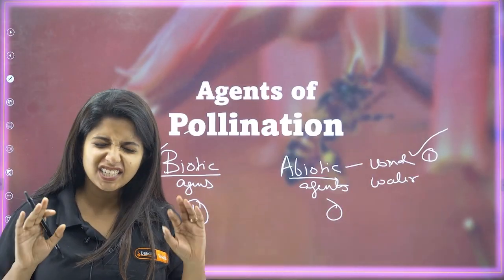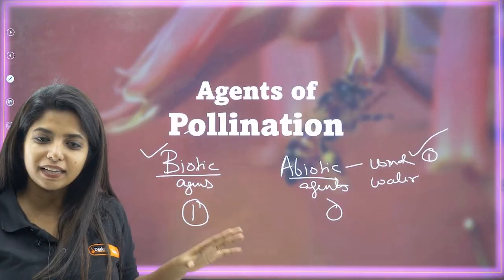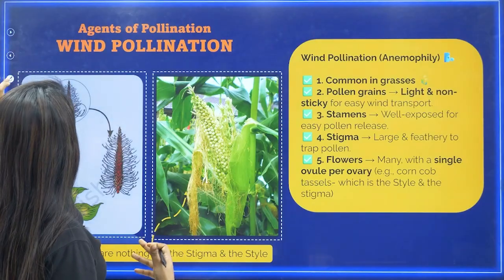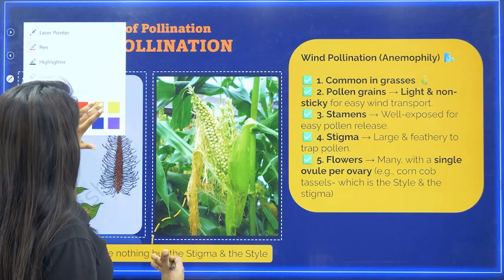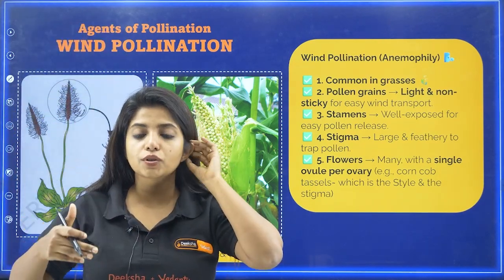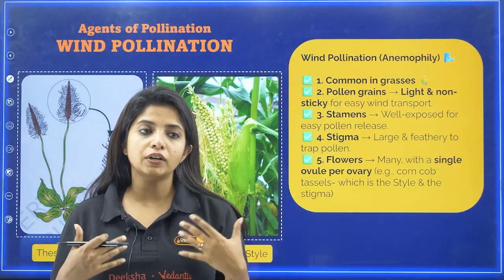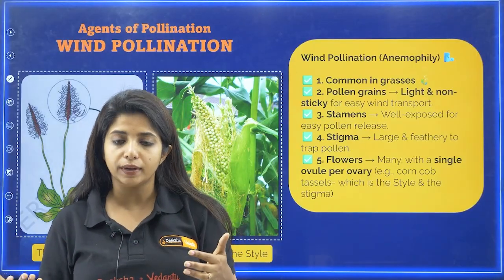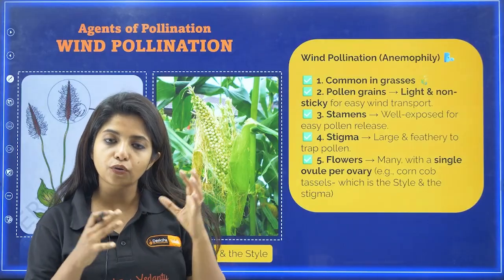Is that all? Is that the only thing that we have to learn over here? No, we have to go in depth about each of them. In your PU2 examination, questions would be asked. You have to explain what the features of the plants which undergo wind pollination are. All of the plants have different features, my dear children, which make them adapted to this type of pollination.